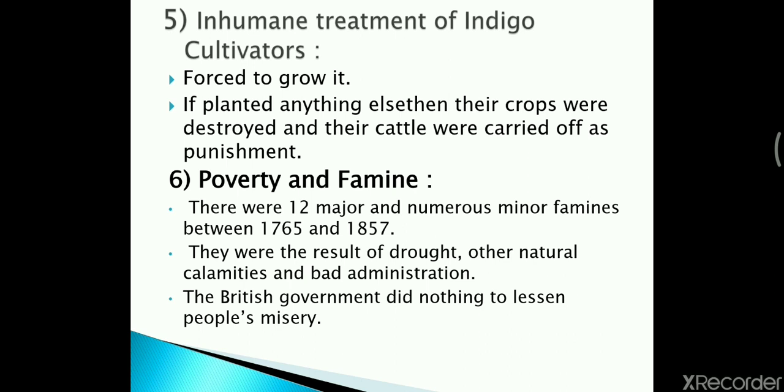Though the Britishers were collecting taxes from us, even at the time of crisis the administration was not good enough to help the people who were facing natural calamities. So therefore it brought a lot of destruction and disappointment to the Indians when Britishers were doing such things.